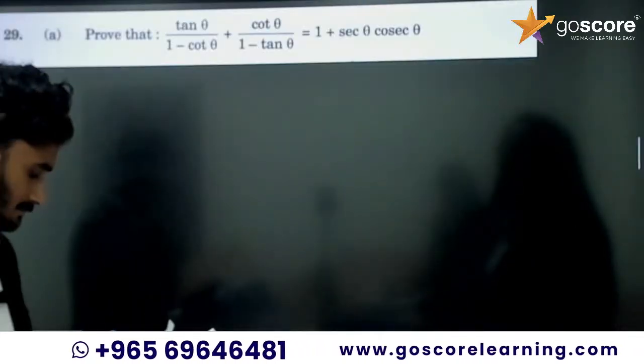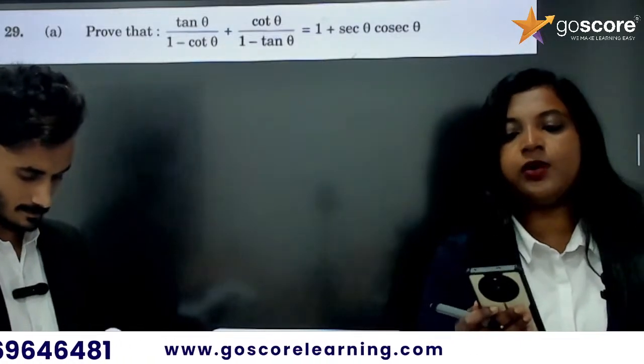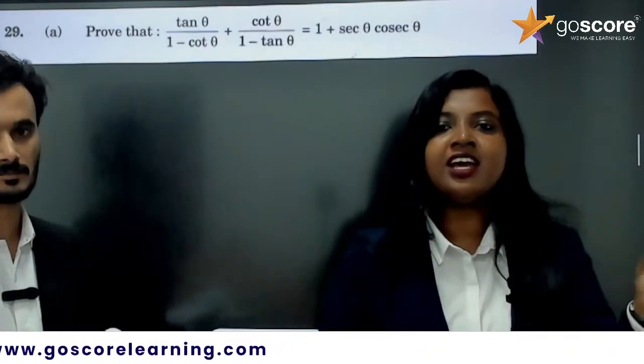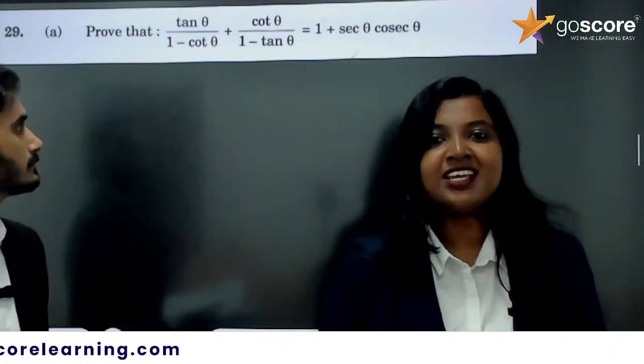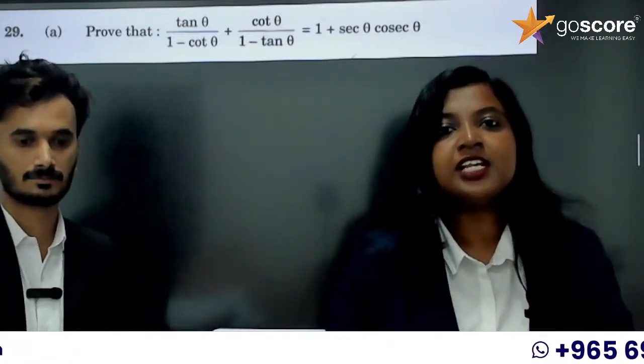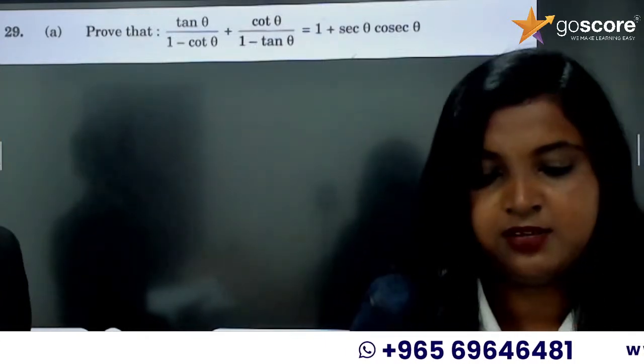Moving to the 29th question. Okay, a trigonometry question. How many of you got this correct? This is the beauty of trigonometry. If you are getting a trigonometry question, they are giving you the answer along with the question. So if you are proving that and you are reaching there, you have 100% confidence that your answer is correct. See the beauty of trigonometry.